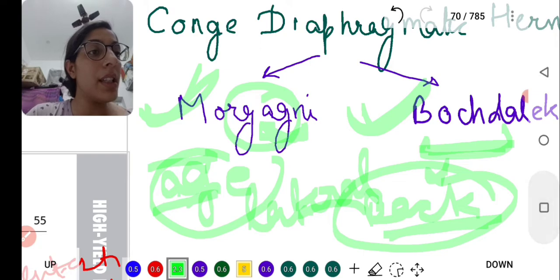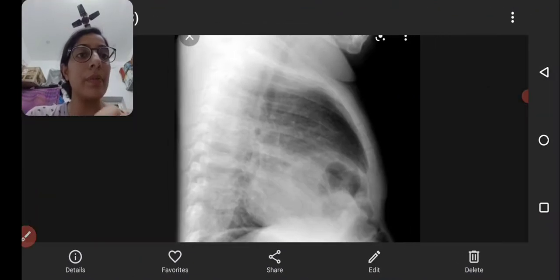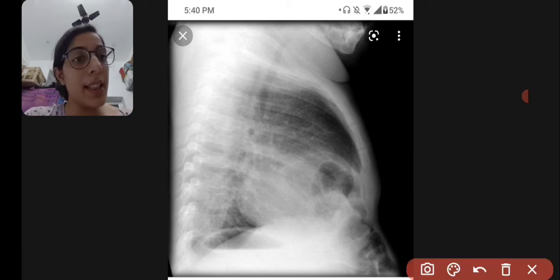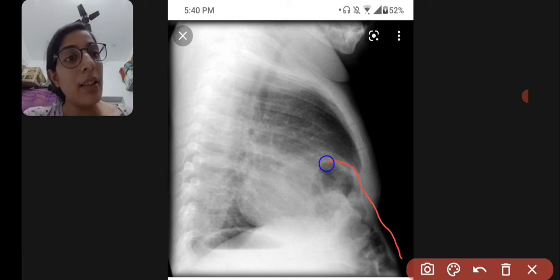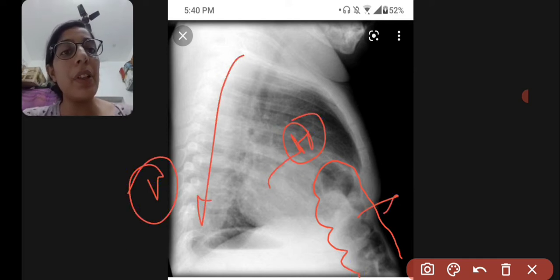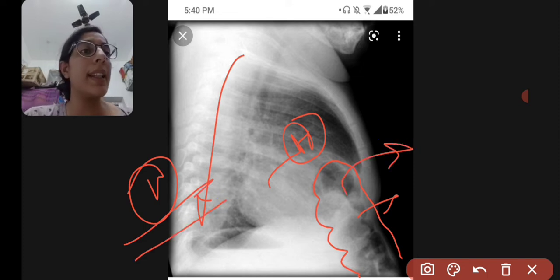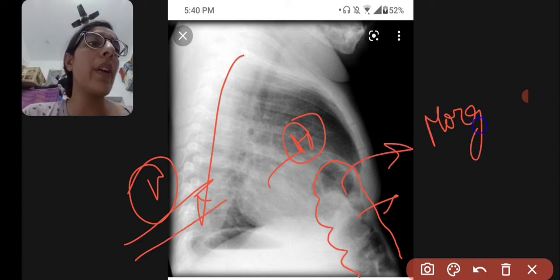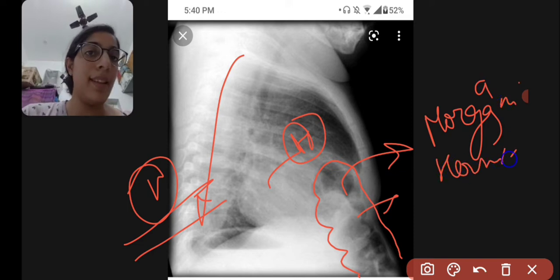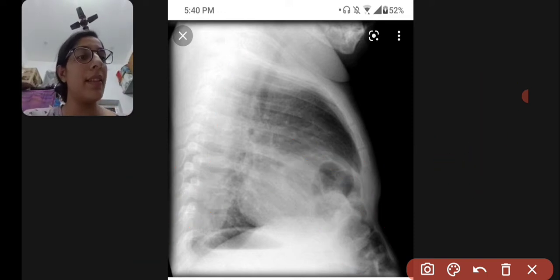Let's see some images of this. Here you can see this is the intestinal part, this is the heart, this is the vertebrae of the child, and you can say that this is Morgagni's hernia.